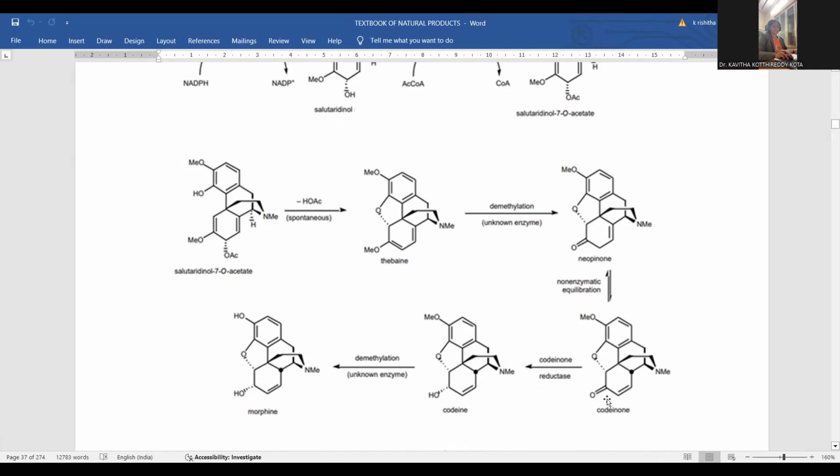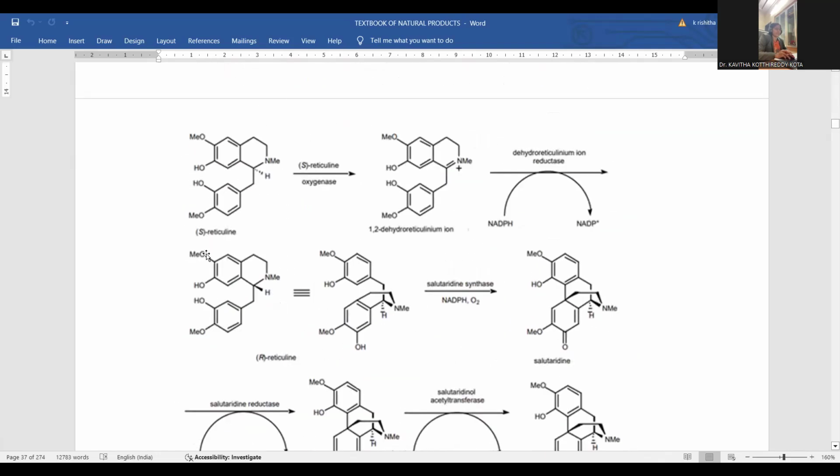What difference can you notice? The ketone will be transformed into hydroxyl functionality. That is called a reduction process in the presence of the codeinone reductase enzyme. The codeinone reductase enzyme is able to transform this ketonic functionality into hydroxyl functionality, right? So this is the way codeine is generated. What is to be changed from codeine to morphine? What change are you going to observe? Again, one more methoxy is to be converted into hydroxyl. So in order to transform this methoxy into hydroxyl, the demethylation process is carried out again, so that both the edges are accompanied by the hydroxyl. This is about the morphine biosynthetic pathway.